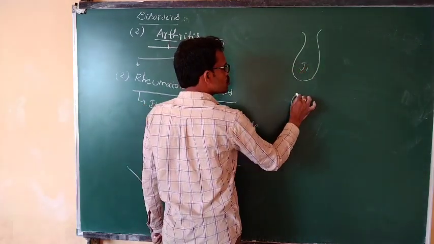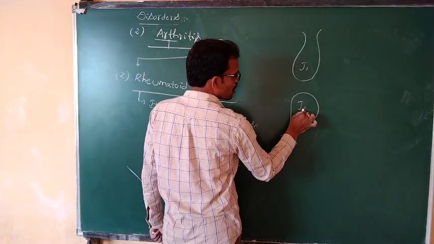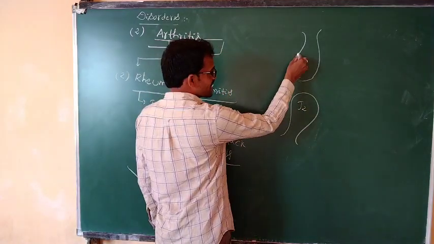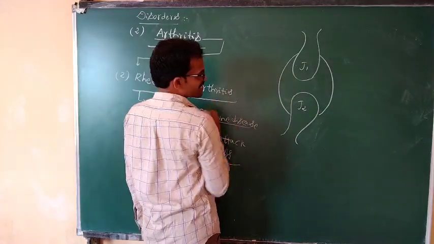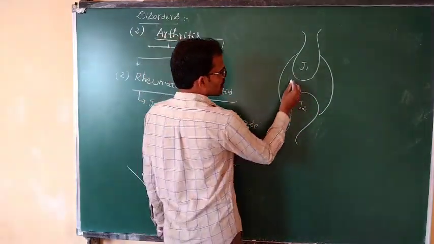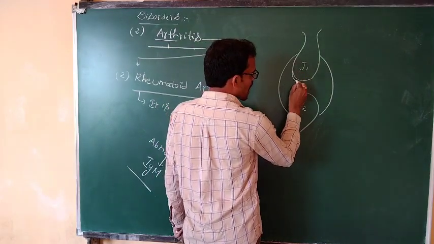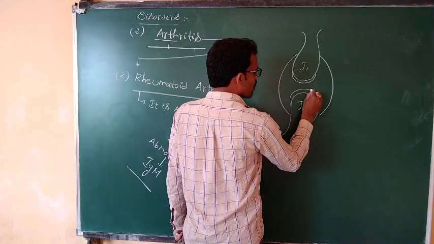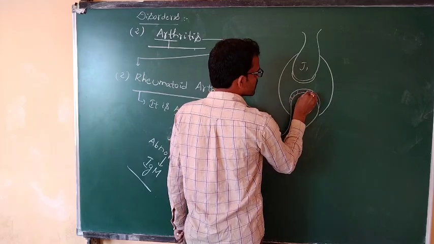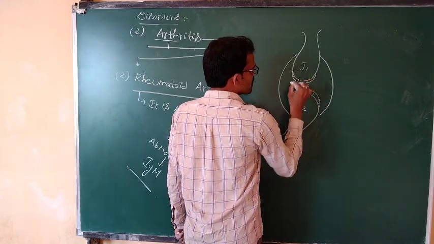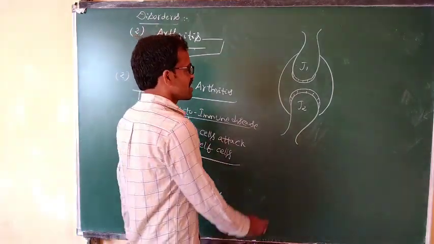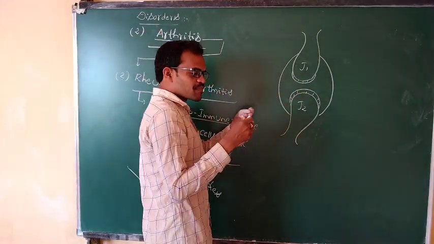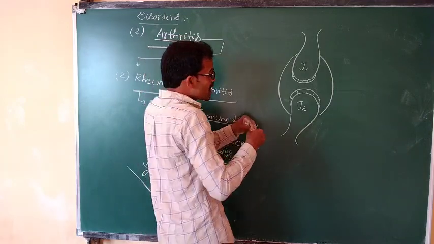It is the joint. Each joint is connected with the ligament, and also the end of the bone consists of articular or hyaline cartilage, and also another membrane.